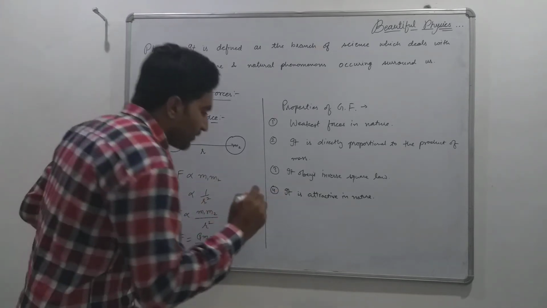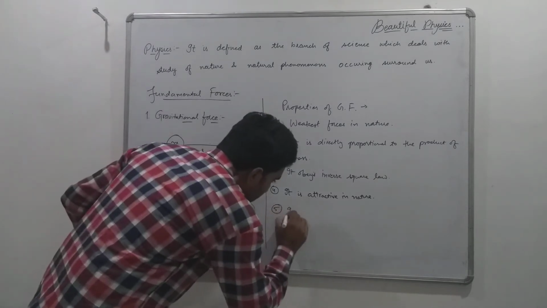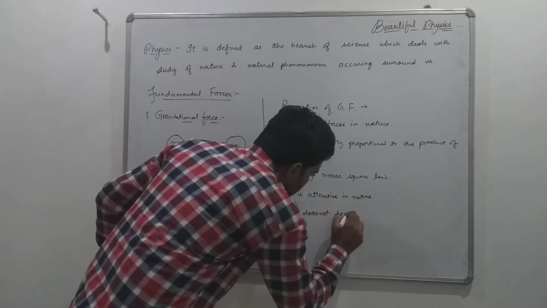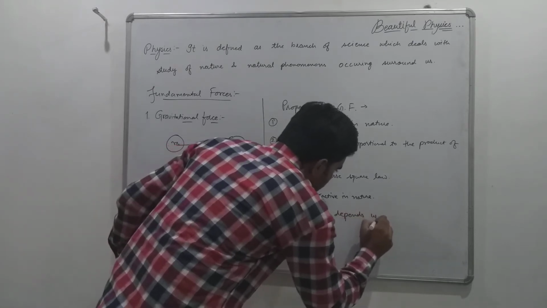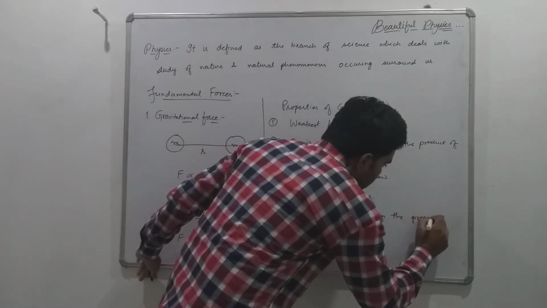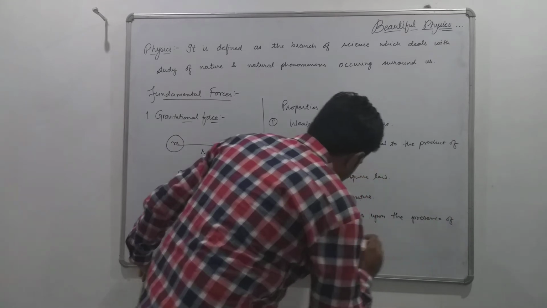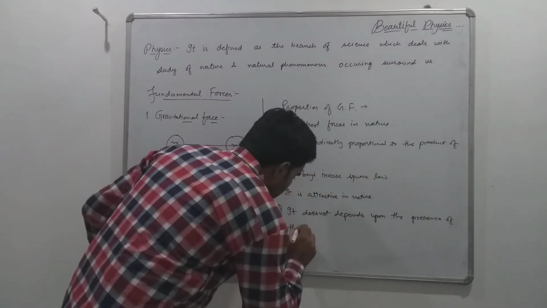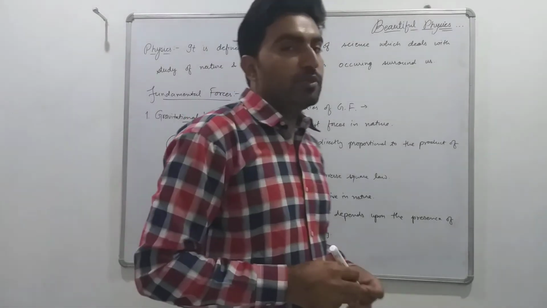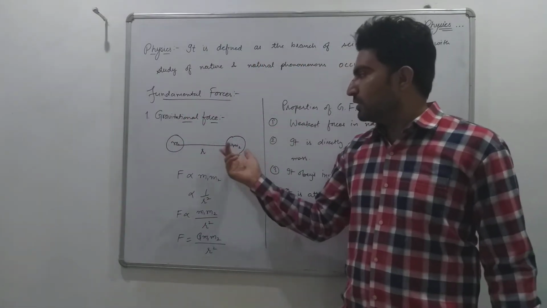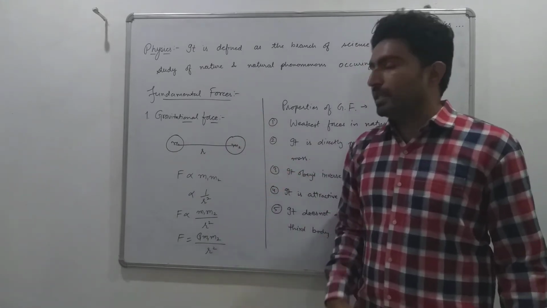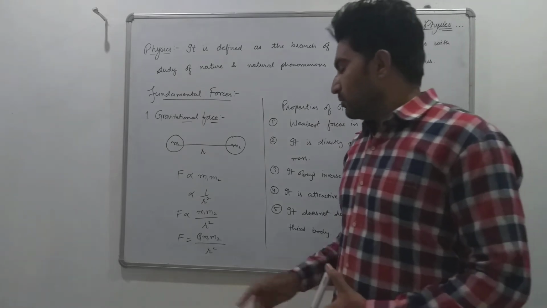Next, it does not depend upon the presence of a third body. If we have two bodies having masses m1 and m2, the gravitational force between them is G m1 m2 by r square.